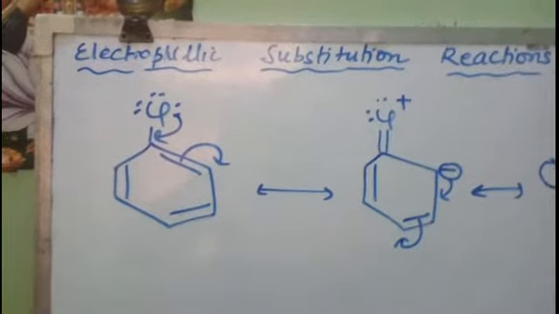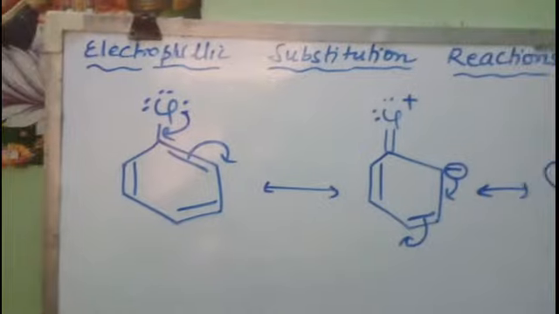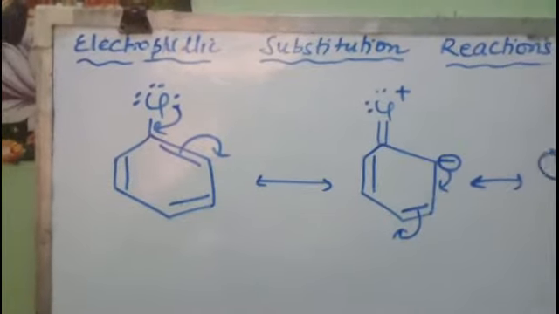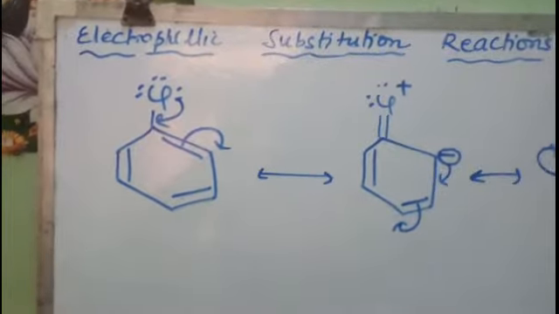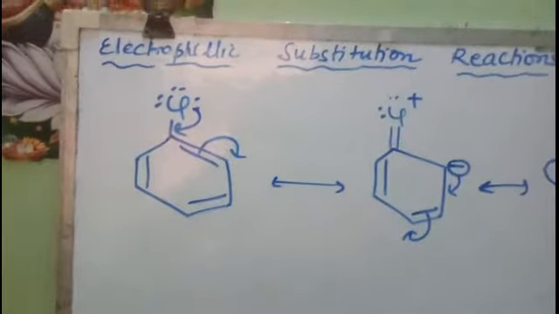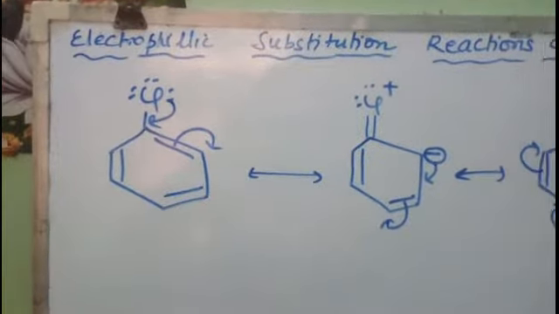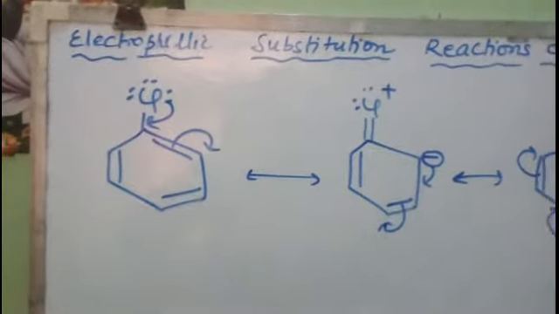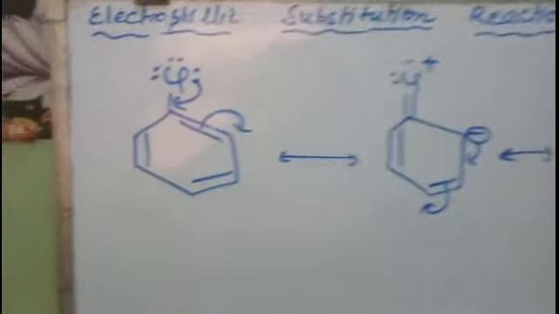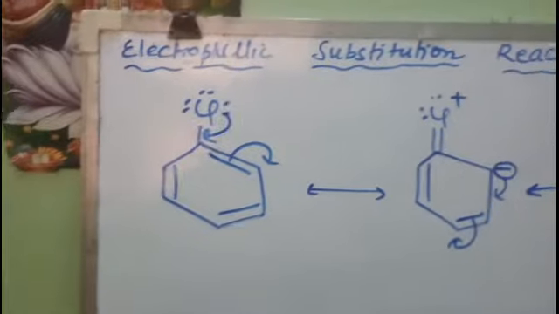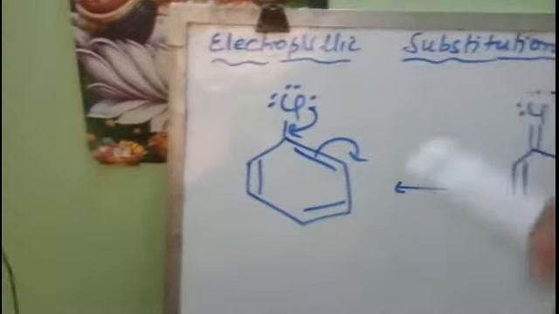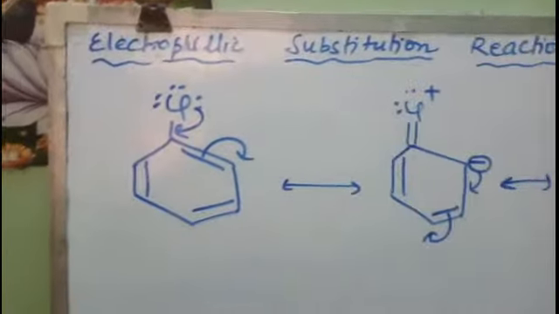electron loving, means which is deficient of electrons, because if it is deficient of electrons, it will love the electron. Or negative charge loving, means positively charged species or electron deficient species are known as electrophiles. So here the electrophile will come and attack, and it will substitute another atom or group.